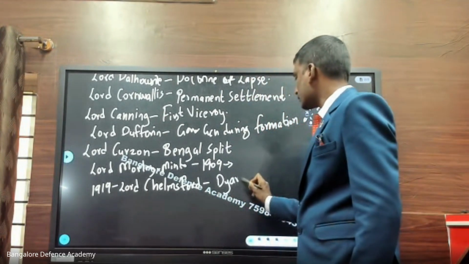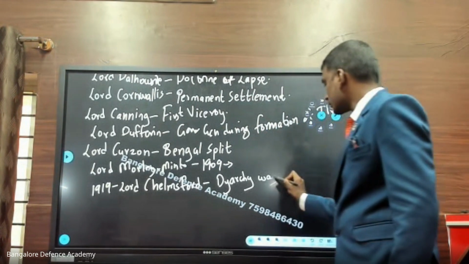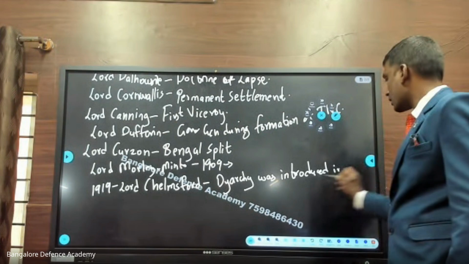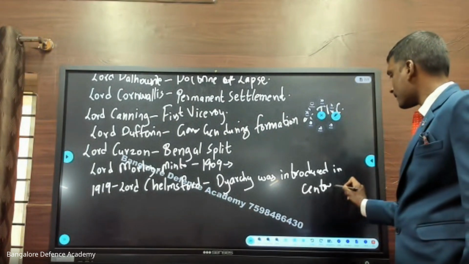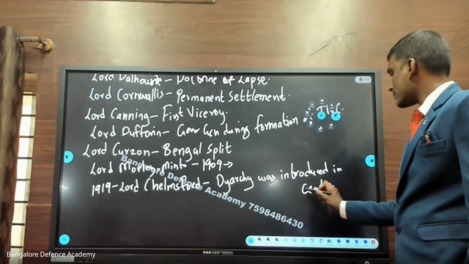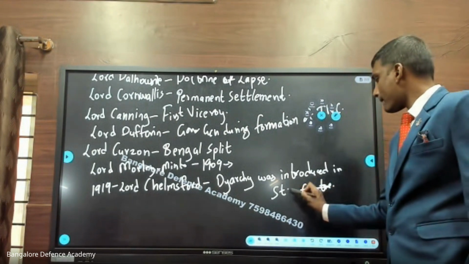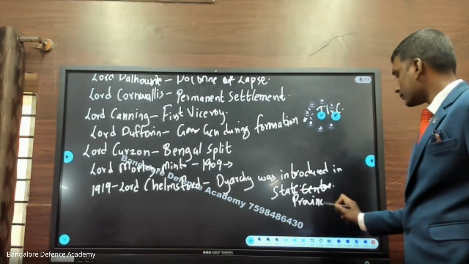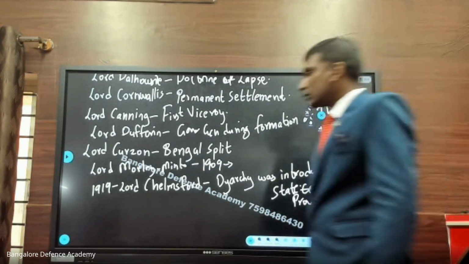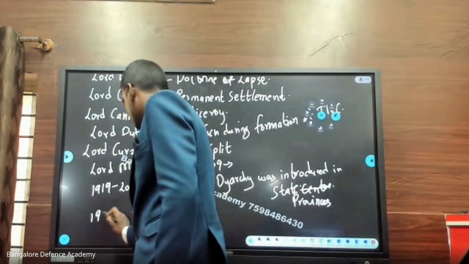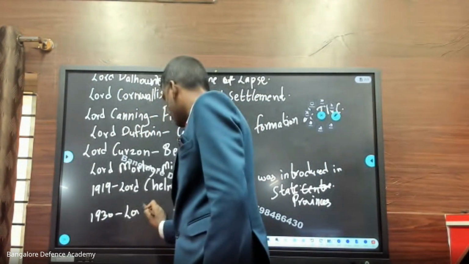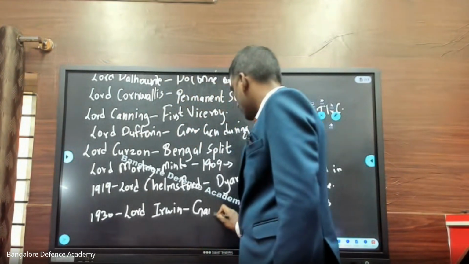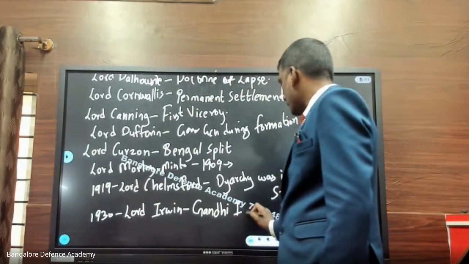Dyarchy was introduced in the provinces, not in the center. In the center? No, in the states, or provinces, right? Next, 1930, Lord Irwin, the Gandhi-Irwin Pact.